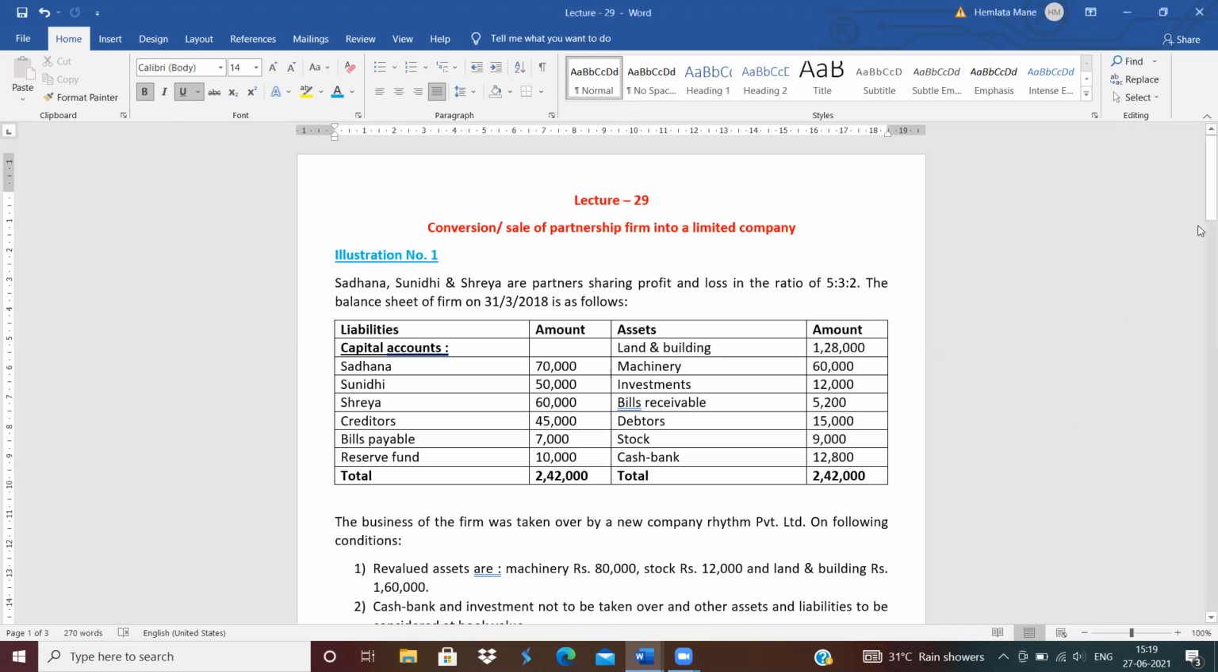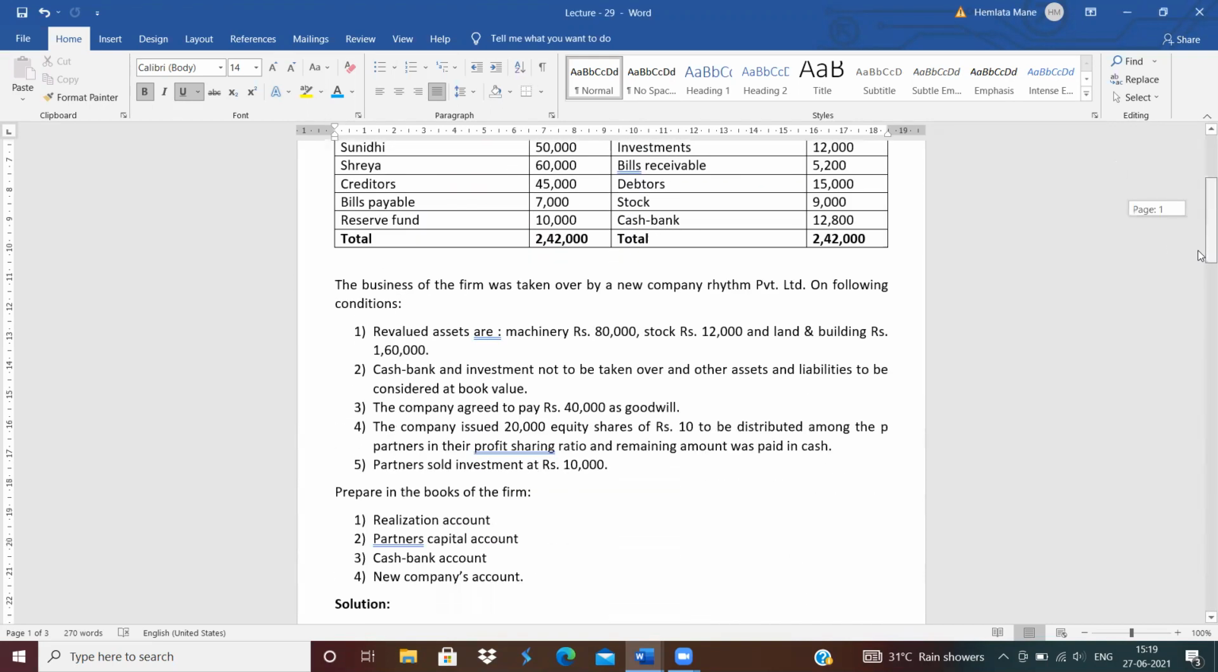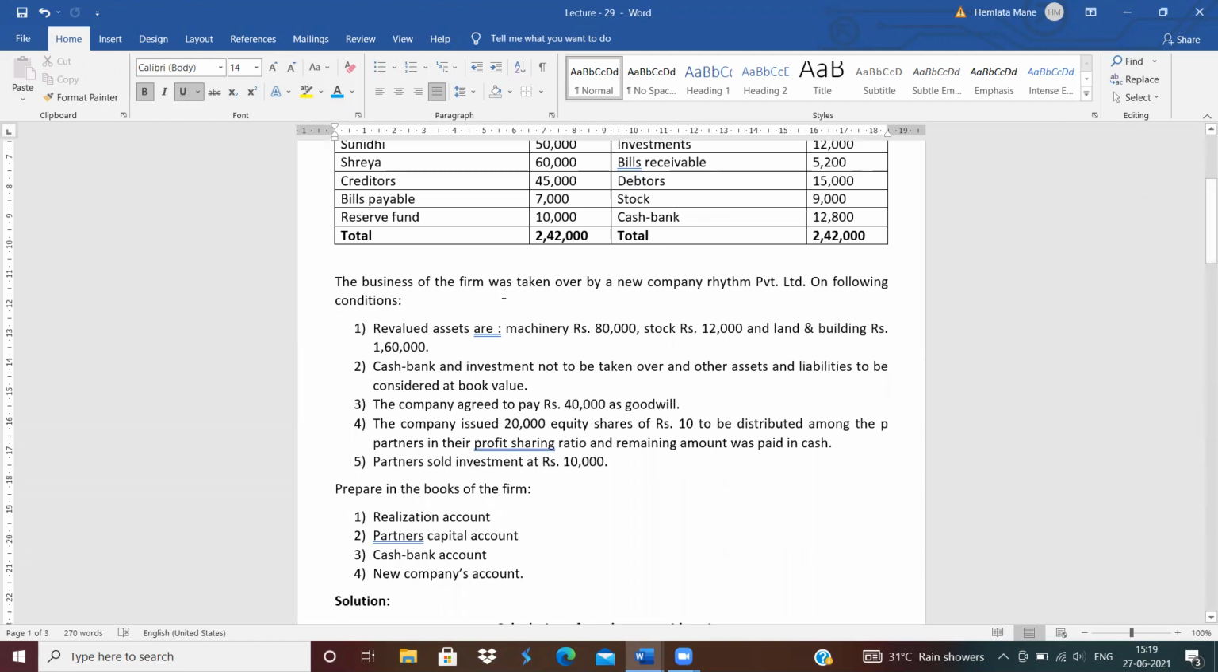Next, further information. The business of the firm was taken over by a new company, that is Rhythm Private Limited. The partnership firm is taken over by the company, and the name of the company is Rhythm Private Limited. On the basis of the following conditions, they take over the partnership firm.